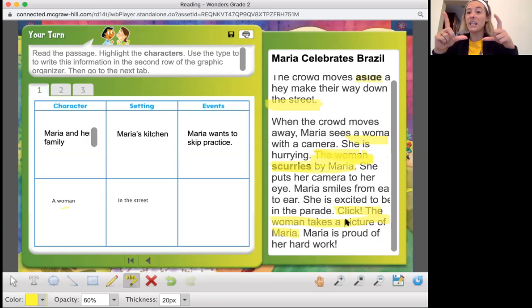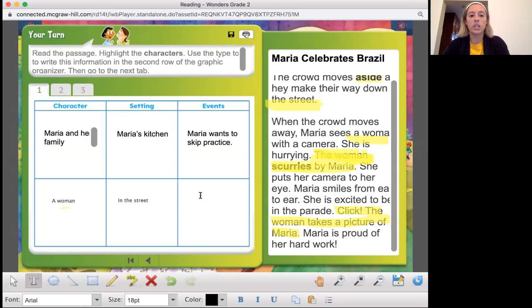I think a woman taking a picture of Maria is probably the bigger event that happens, but somebody running by is still an action. It's still something that somebody does. So if you put one of those down, then you are good to go. So I'm going to write a woman takes a picture of Maria. Sorry, I don't know why it did that. Let's see if I can do this. Okay, that works. All right.